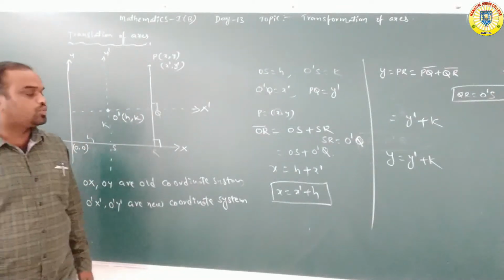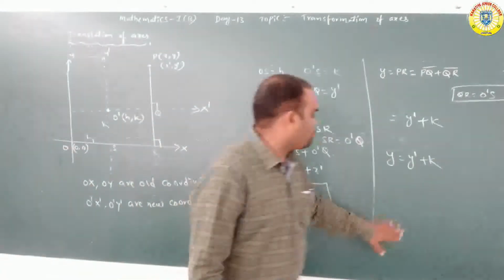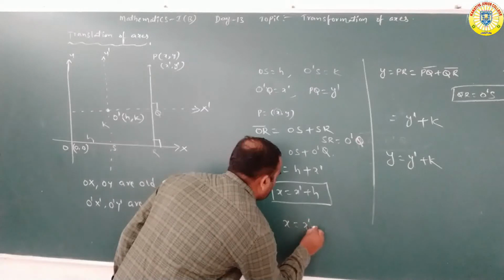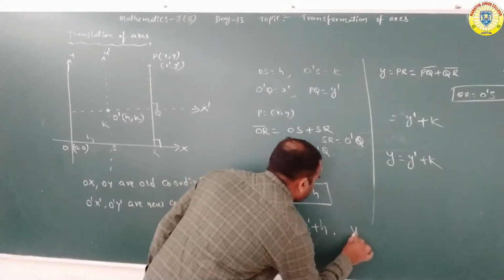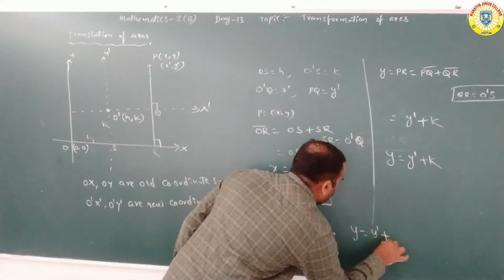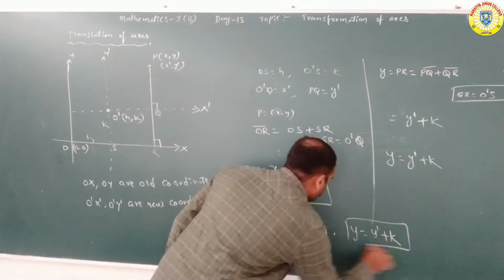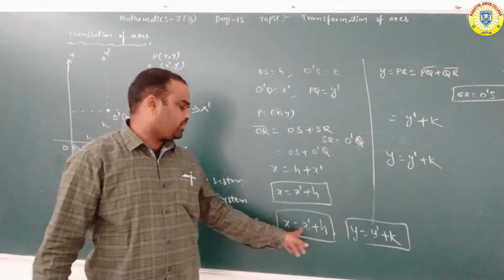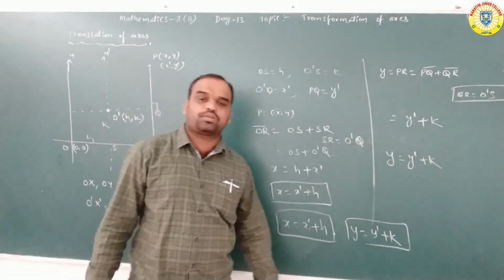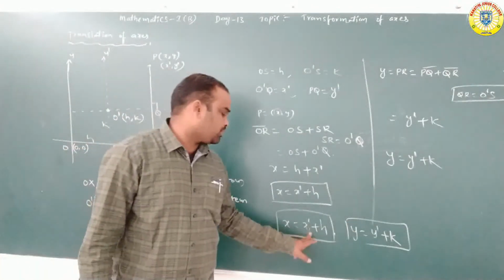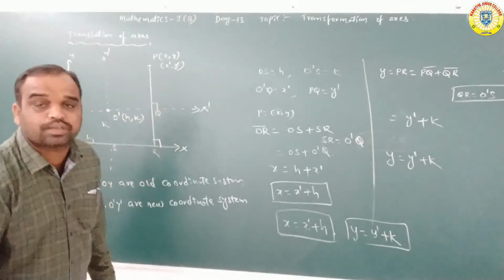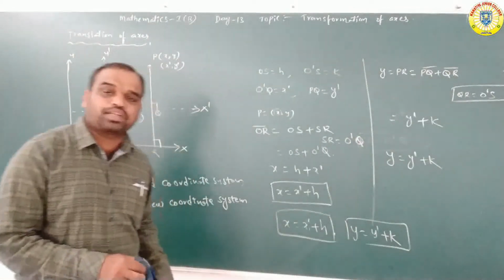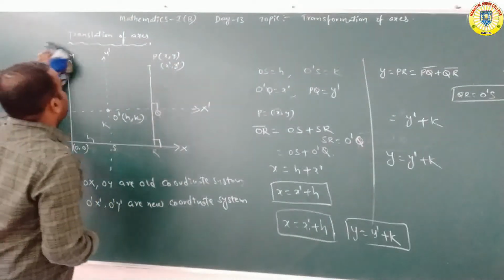So the relation between the new coordinate system and the old coordinate system is x is equal to x dash plus h, y is equal to y dash plus k. Remember this, this is the relation between the new system and old system. Again, one time repeating the same topic. Listen carefully.